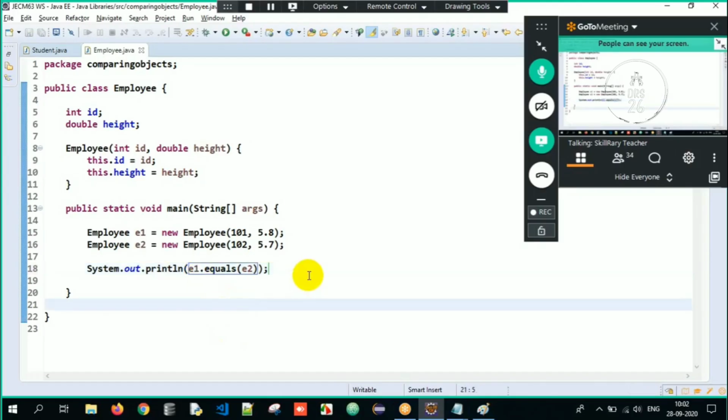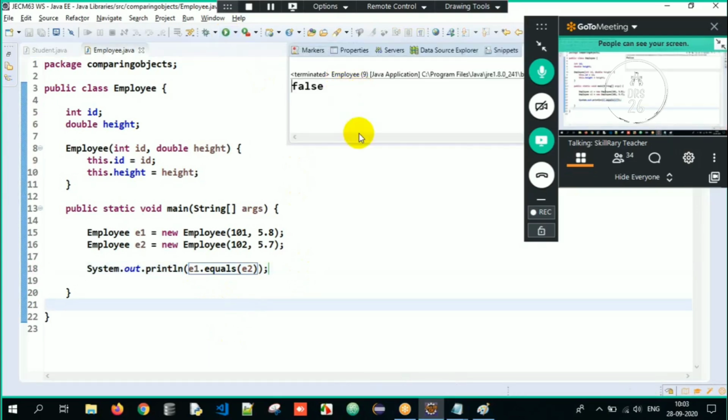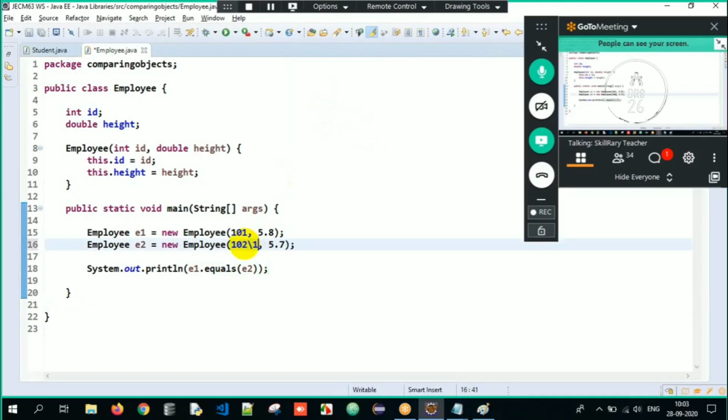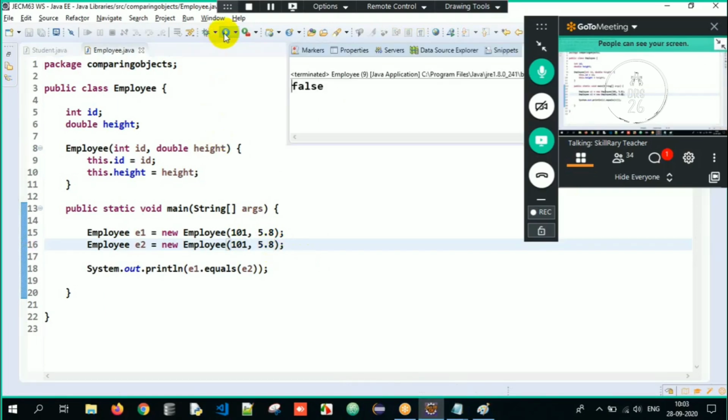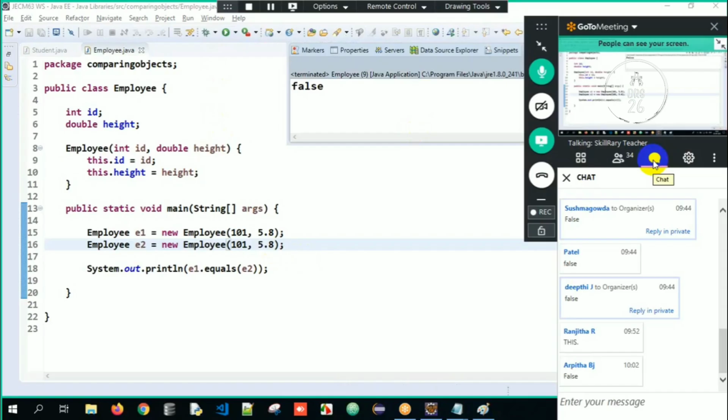E1.equals(E2). Now what will be the output? When I execute it, the output will be false. Why? Because internally, the default implementation of the equals method compares the addresses or the hash code, which are absolutely different, since they are two different objects. Even if I give the same content, the same ID and the same height, it will still give false, because it is comparing addresses or hash codes.